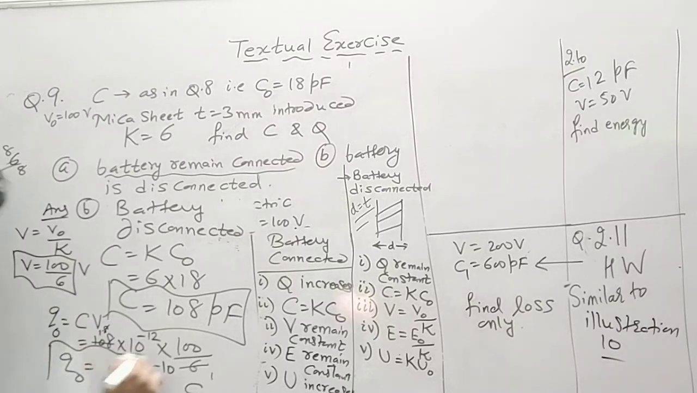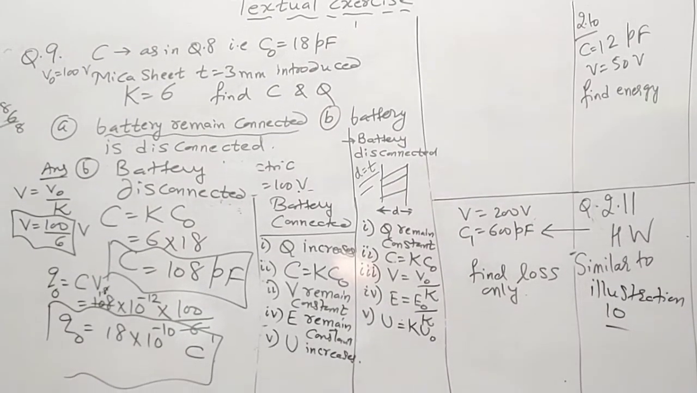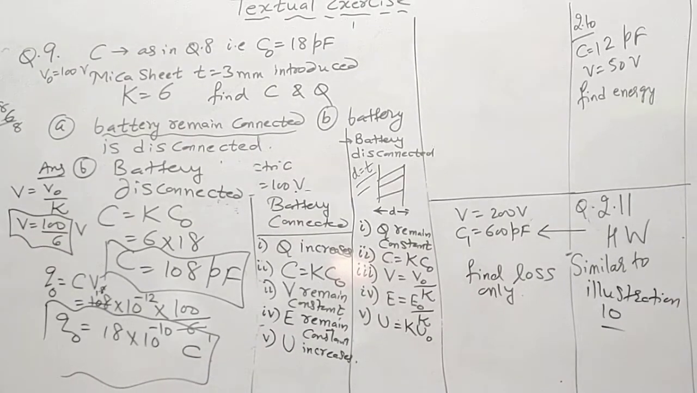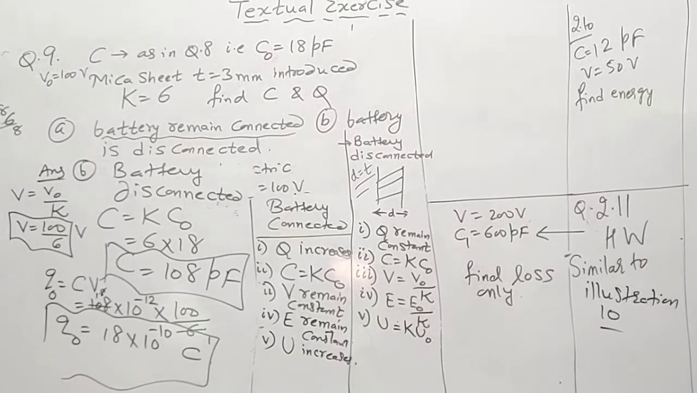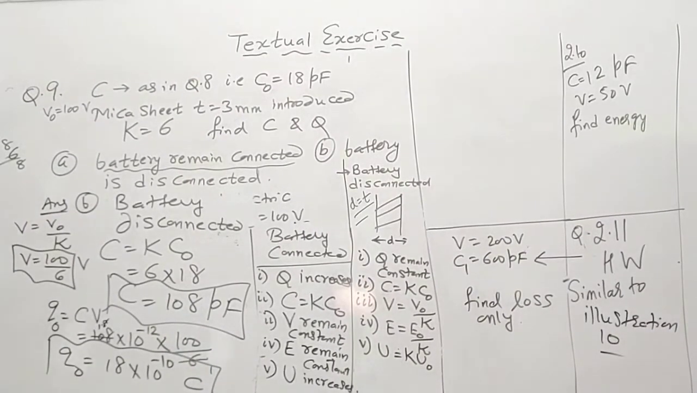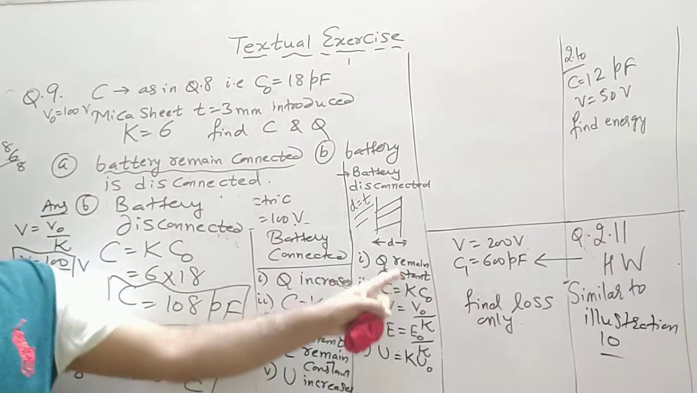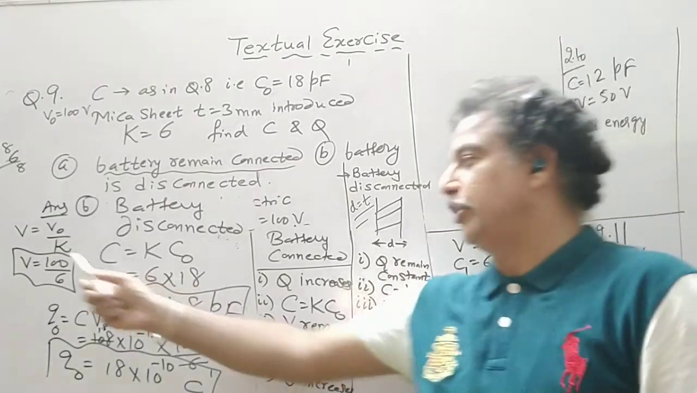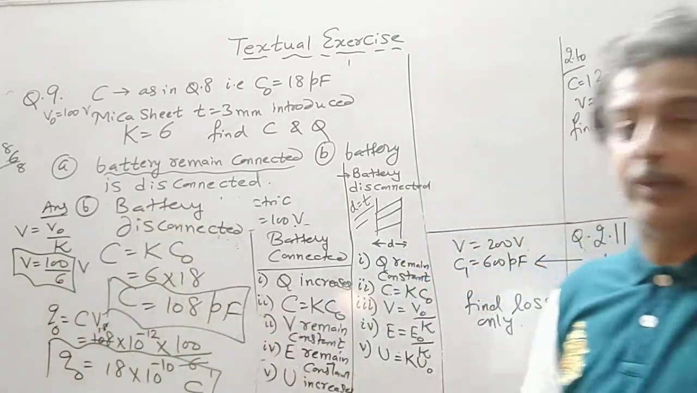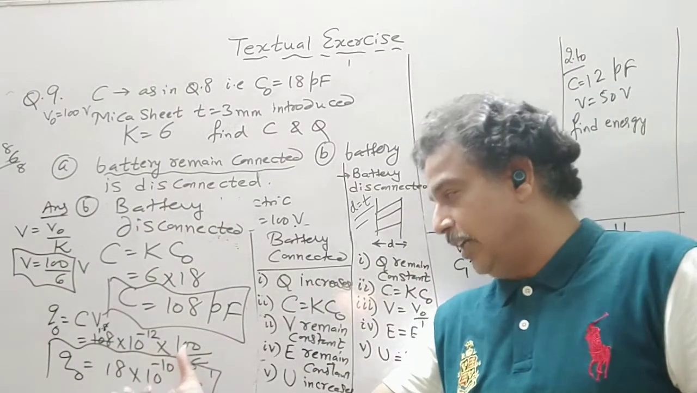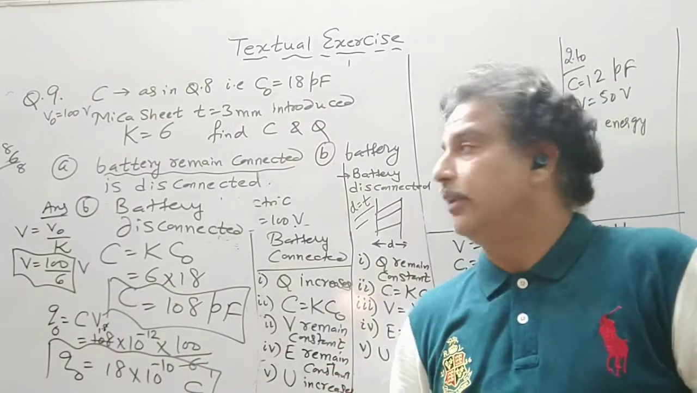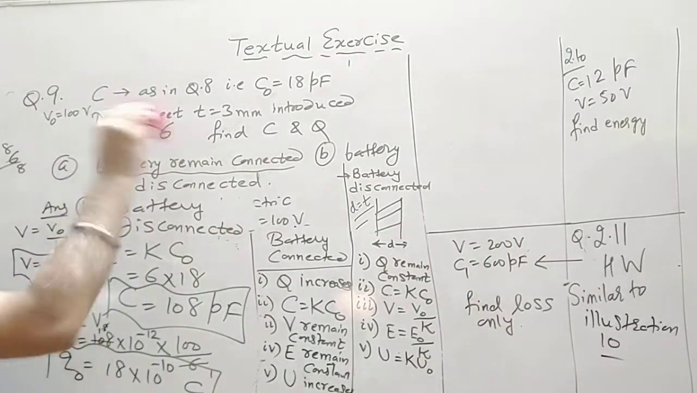So see, if you see this value, it is similar to question number 8. So there is no need to find out Q naught, but even if you find out the Q naught, it comes out to be the same as question number 8. So instead of finding this value, we can directly write Q remains constant. Or if you want to find out, first you find out the V, it becomes 1/6, that is 100 divided by 6, and then you again check by yourself, the Q comes out to be the same. So this is the concept when the battery is connected or the battery is disconnected.